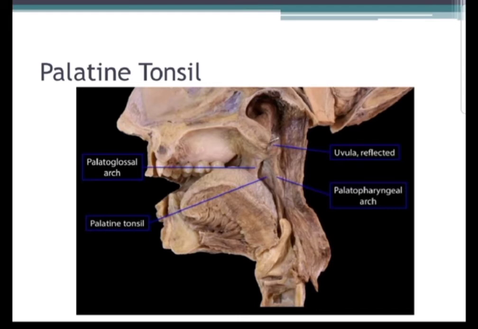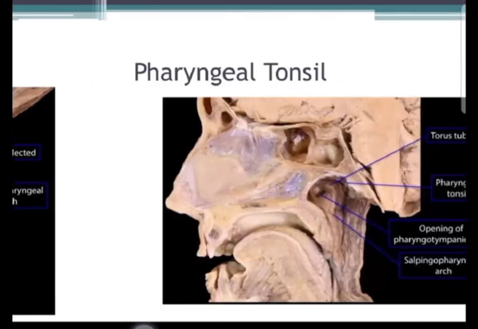So this is a dissected part of the oropharynx. You can see the palatine tonsils present in between the anterior and posterior fascial pillars.